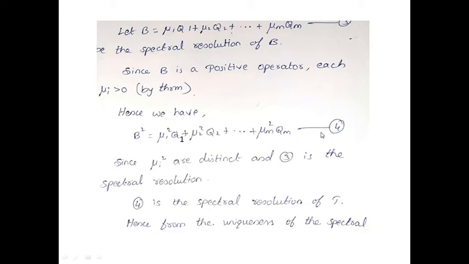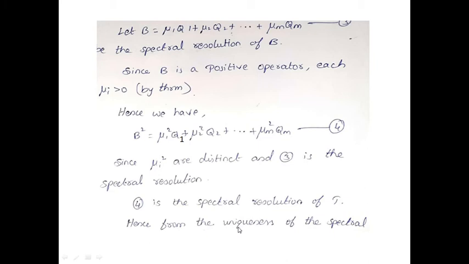So equation 3 is a spectral resolution, because the mu i are distinct and Q1, Q2 and so on are projections. Equation 4 is also a spectral resolution, because the mu i are distinct, so obviously the mu i square are also distinct.